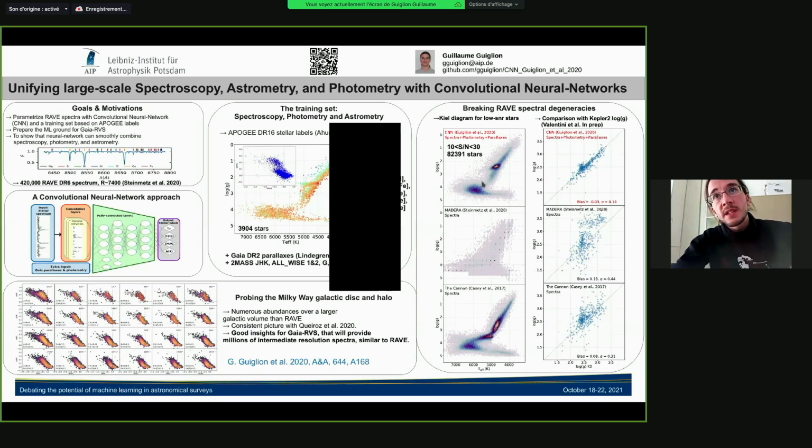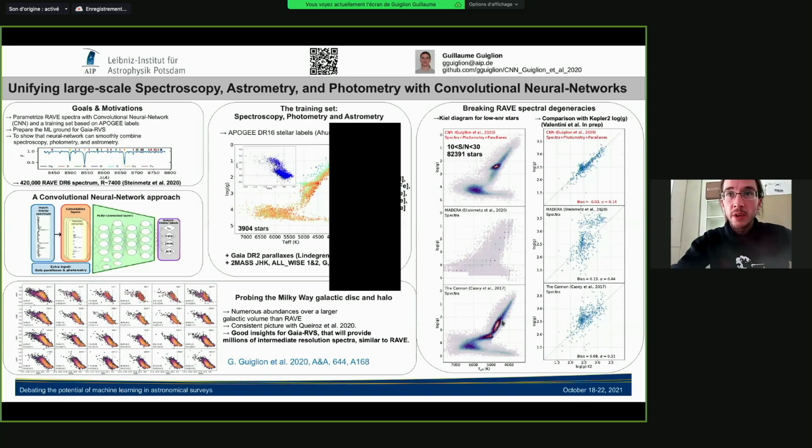But the main achievement was actually, if you have a look at the right side of the poster, this is the Kiel diagram we get for RAVE stars with signal-to-noise ratio between 10 and 30. And we're going to have a lot of spectra like this for Gaia RVS. That's why we want to parameterize this. While this is what we get with a standard spectroscopic pipeline, where the RAVE spectra suffer from spectral degeneracies because of the lack of information. So you can't disentangle well between the cool dwarfs and the cool giants. But we managed to do that with the convolutional neural network coupling spectra, parallax, and photometry. So that's a great improvement and a good insight for the future Gaia mission.